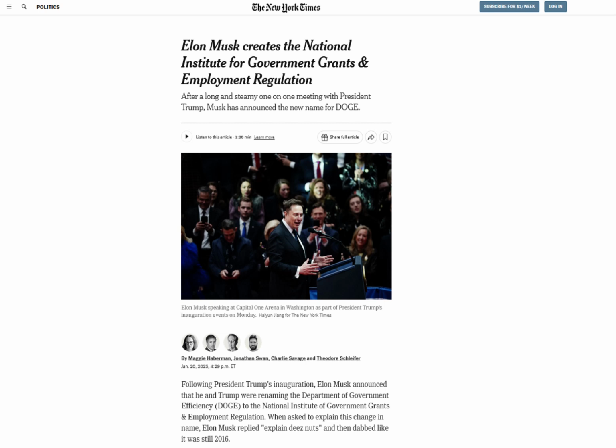Elon Musk creates the National Institute for Government Grants and Employment Regulation. After a long and steamy one-on-one meeting with President Trump, Musk announced the new name for DOGE. Following President Trump's inauguration, Elon Musk announced that he and Trump were renaming the Department of Government Efficiency, DOGE, to the National Institute of Government Grants and Employment Regulation. When asked to explain this change in name, Elon Musk replied, "Explain these nuts," and then dabbed like it was